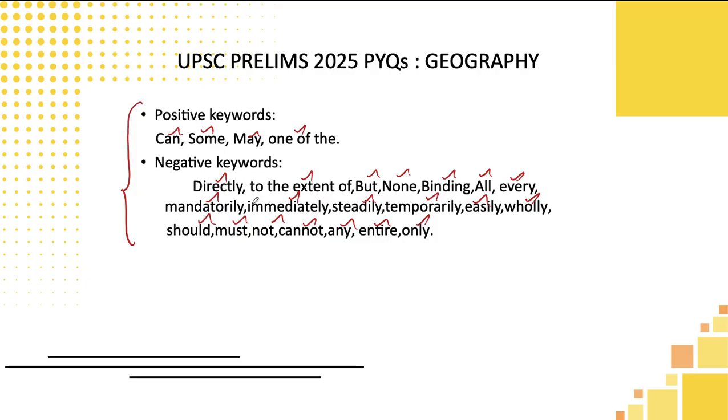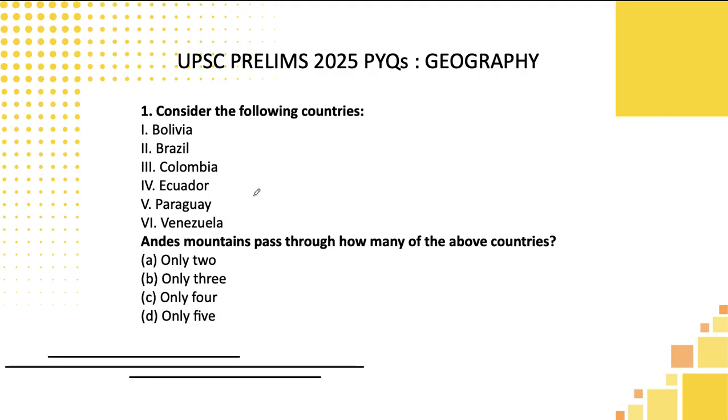Okay, let's move to the first question which has been asked in the UPSC prelims from the geographical segment, students. Consider the following countries. They have listed almost 6 countries, students, and they are asking whether the Andes mountains pass through these countries or not. For this you need to necessarily remember the South American map. If you have some idea about the South American map, the Andes mountain is located in the western side of the continent. That is the first logic and common sense you should have.